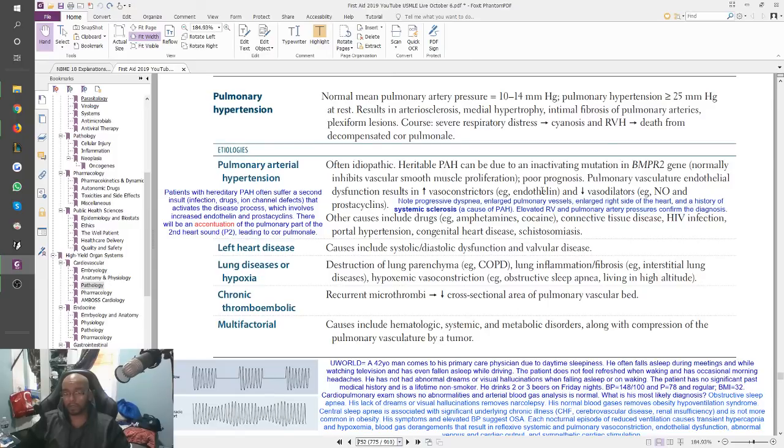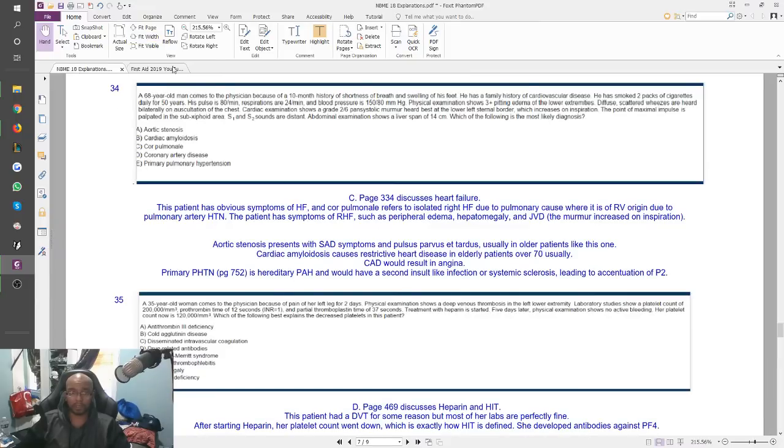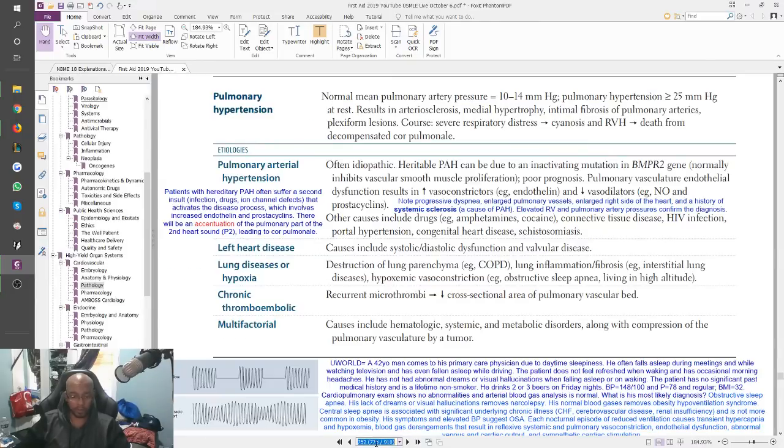He's going to have crazy amounts of endothelin and low vasodilators. So you get progressive dyspnea, enlarged pulmonary vessels, history of systemic sclerosis, and these things often need a second insult, right? But that's not there. Okay, so like I put here, this is a note from URL, right? There will be an accentuation of the P2, usually requires a second insult, like a disease process involving endothelial prostacyclins. So it's not happening. This guy's not related to this stuff at all. He just has heart failure. And cor pulmonale is discussed in cardiology, 334.